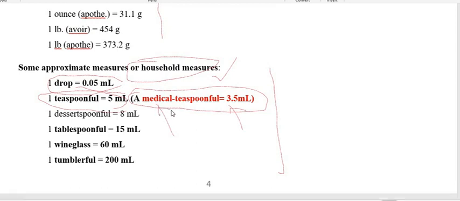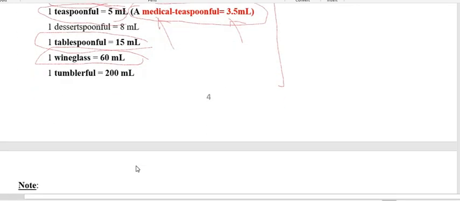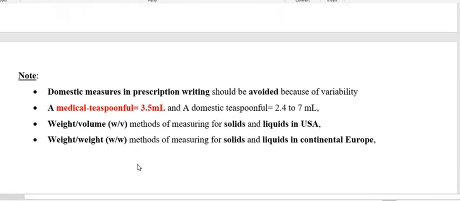For 1 tablespoonful it is 15 ml, and one wine glass that is used for measuring wine is 60 ml, and one tumbler is 200 ml.